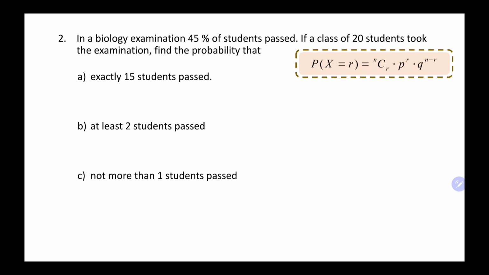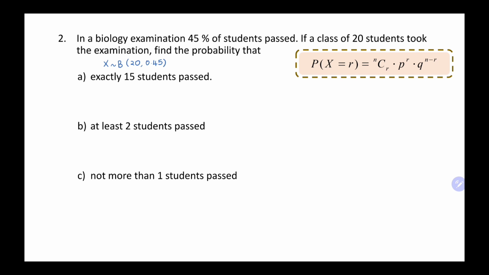We go to question number 2. In a biology examination, 45% of students pass. If a class of 20 students took the examination, find the probability that... Before we start off, we take out the information. We need to write the information as X binomially distributed with n is 20 and p is 45%, so 0.45. We need to state our n and p.